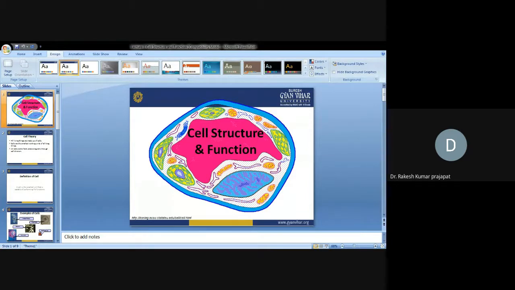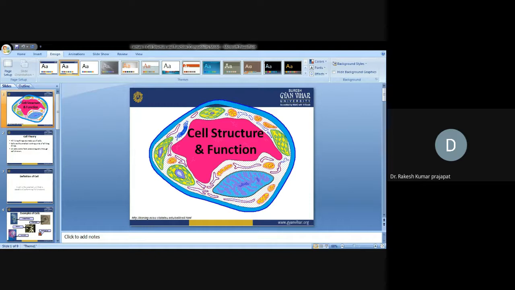So today the next chapter is cell theory. We are going to discuss the cell structure, cell biology, molecular cell biology. In this, we will discuss the structure of the cell and the different cellular organelles. What is the cell and its structure? What is the function of each individual cell organelle? Each and every aspect we will discuss in detail.